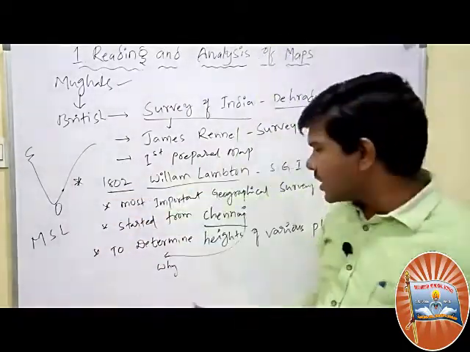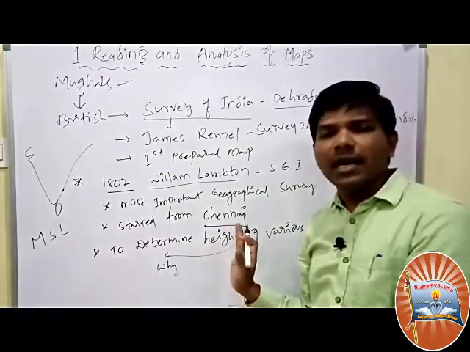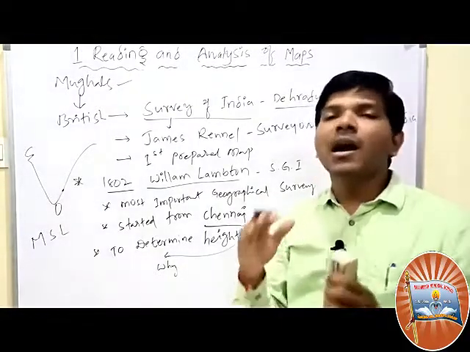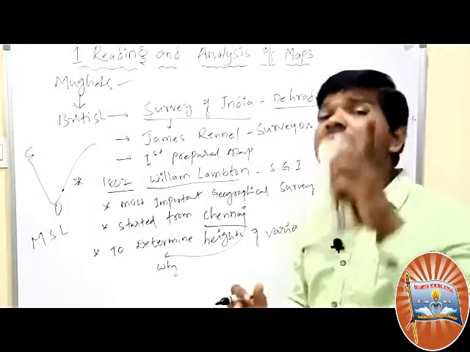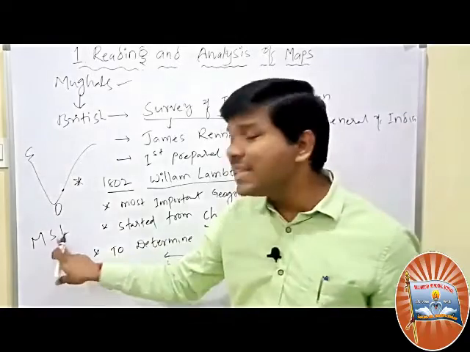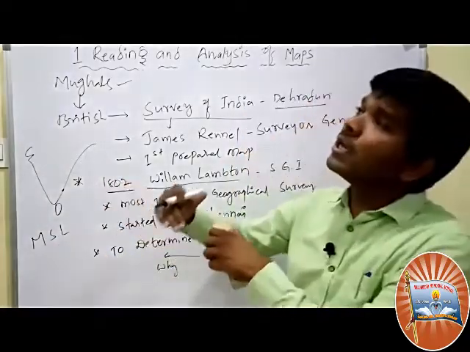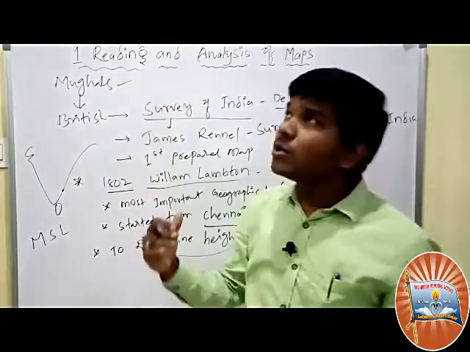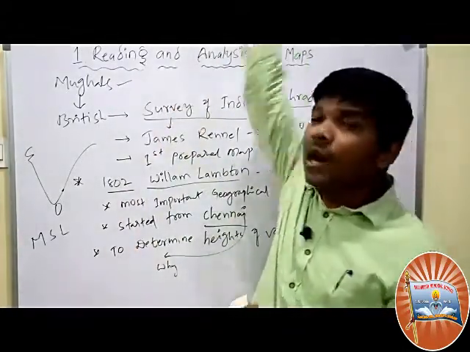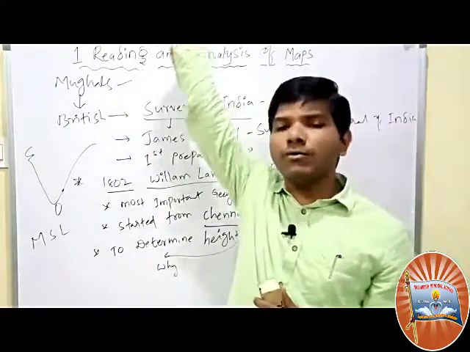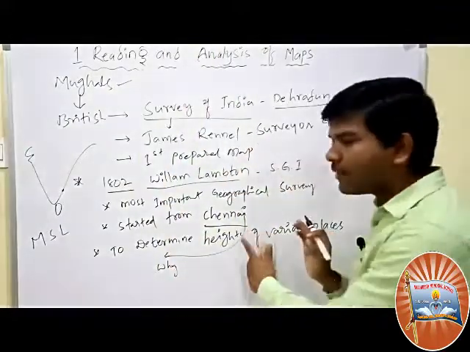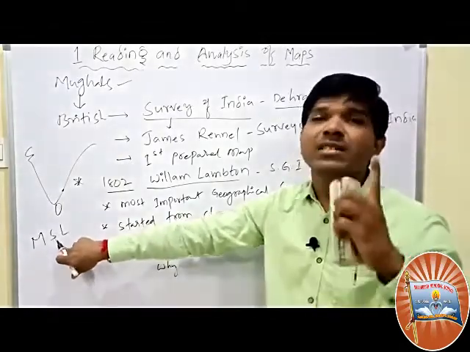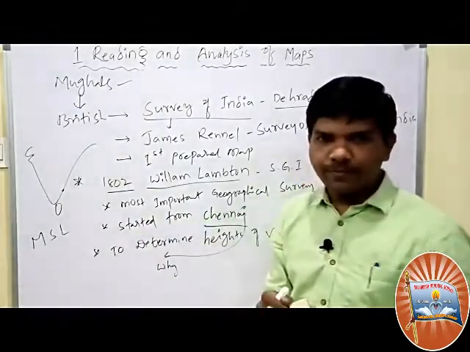I repeat, survey began in Chennai because all the heights are measured from the sea level. It is called mean sea level. We are going to measure some highly hilly places, so we cannot go from high to low to high. That's why it began from Chennai, mean sea level, which you learned in your 7th class first lessons.